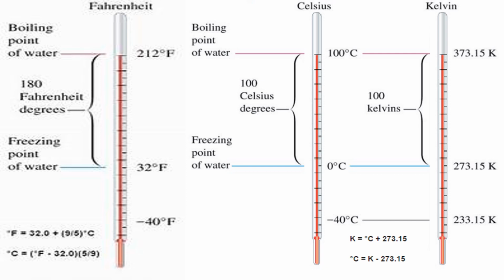And what is the boiling point of water in Kelvin? 373 Kelvin. And in Kelvin scale also there are 100 equal parts. Children, can you all understand?